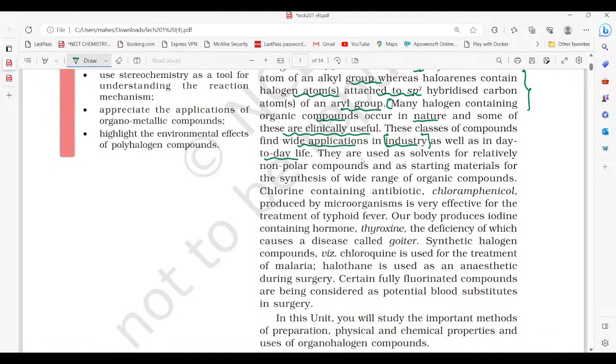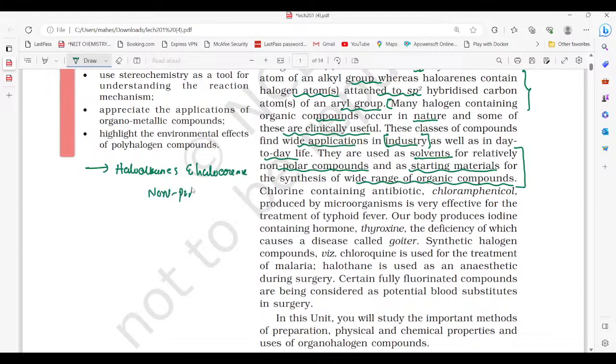They are used as solvents for relatively non-polar compounds and as a starting material for the synthesis of a wide range of organic compounds. Why are these halogen containing compounds used as non-polar solvents? Because haloalkanes and haloarenes are non-polar, and like dissolves like.